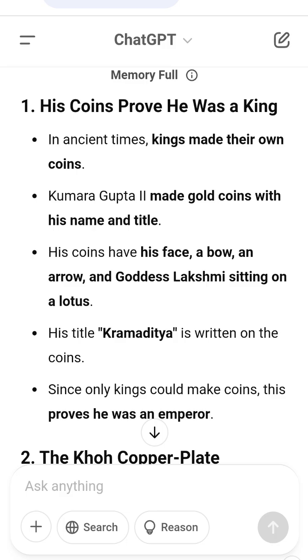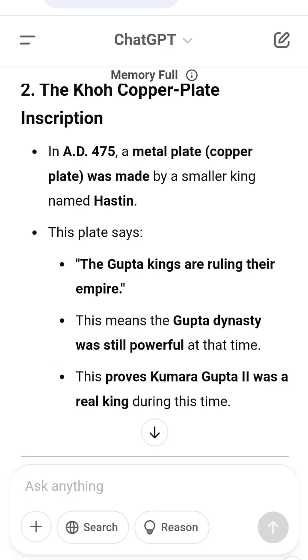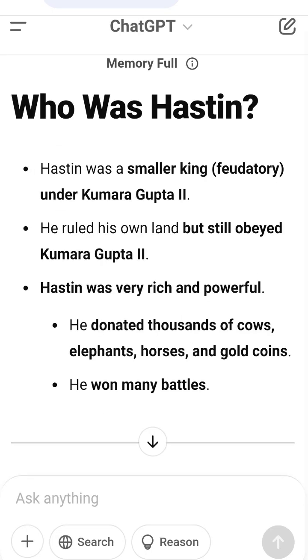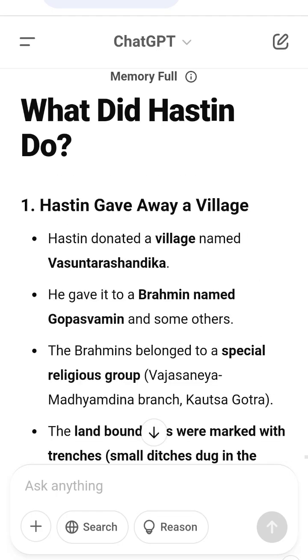Three, what was not included in the land gift? Criminal fines were not included in the donation. If someone stole something, the fine money still belonged to the government. This was because the government needed money to pay police and maintain law and order.